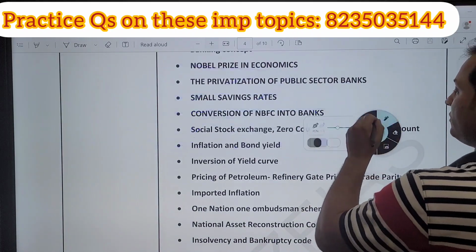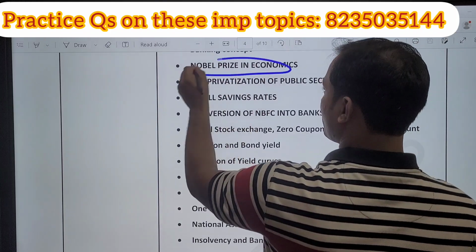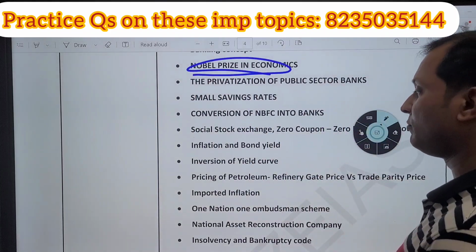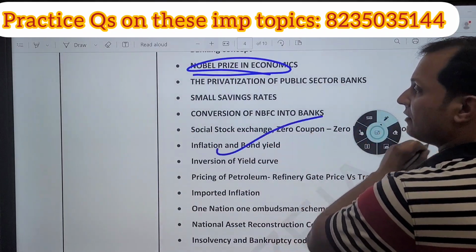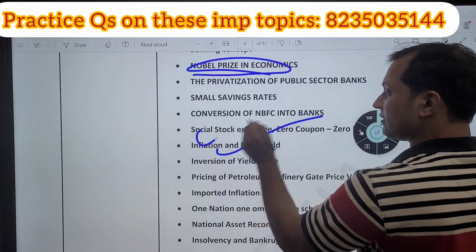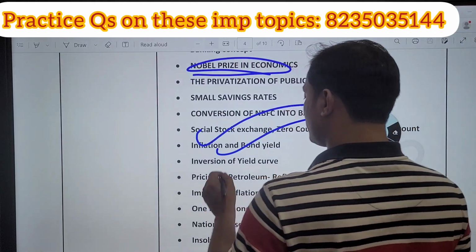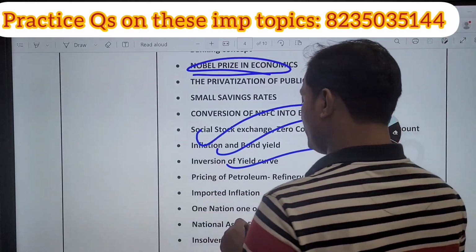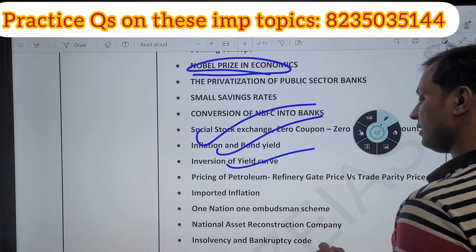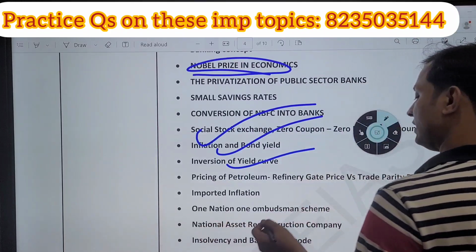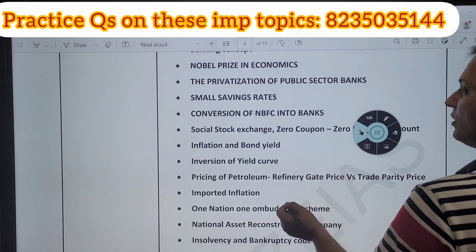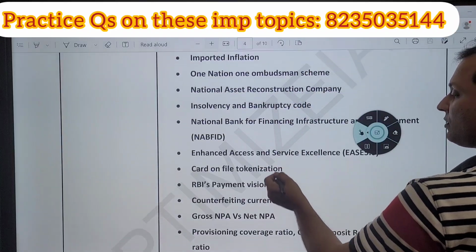Nobel Prize in Economics, bank run, this topic is very important. Then bond yield, very important. Social stock exchange, very important. NBFC is very important. Inversion of yield, very important. Insolvency and bankruptcy code is also important. Small savings schemes are also very important.